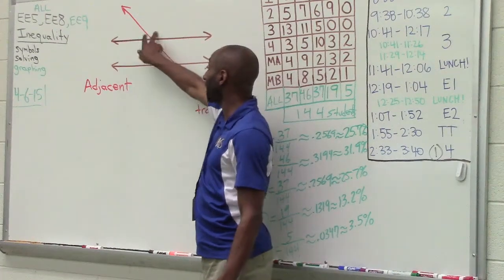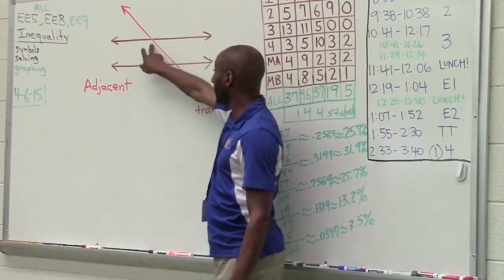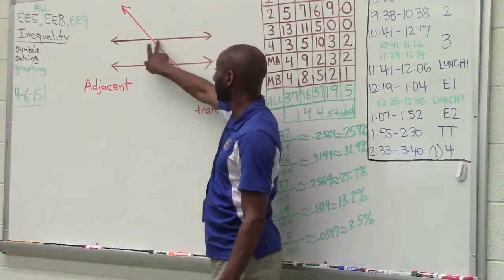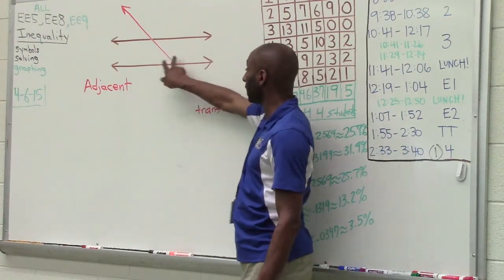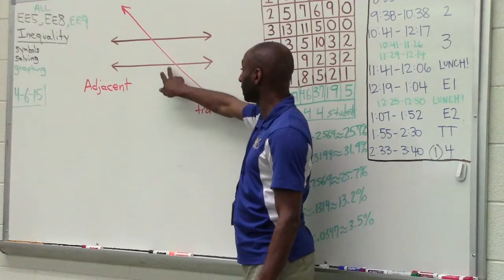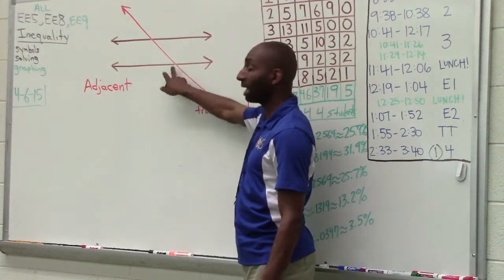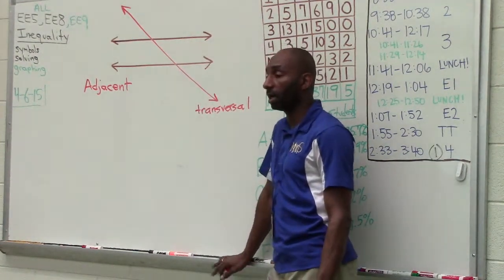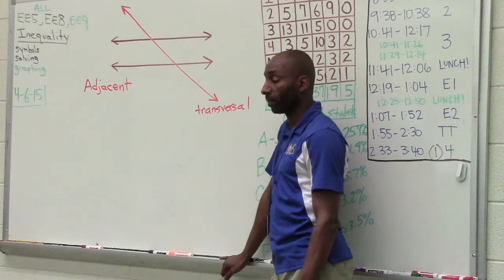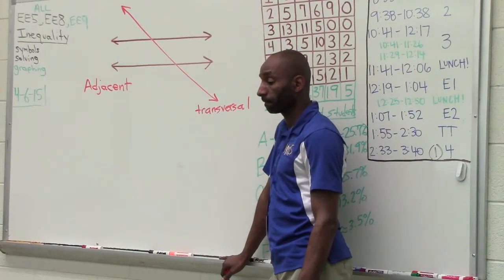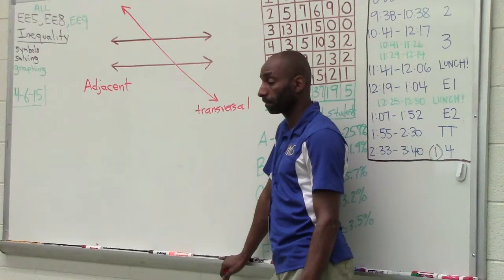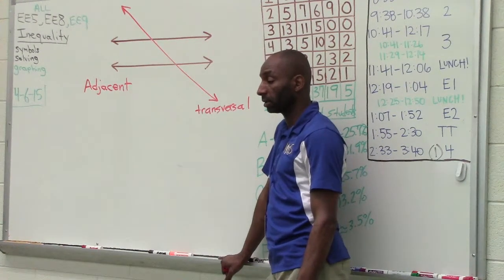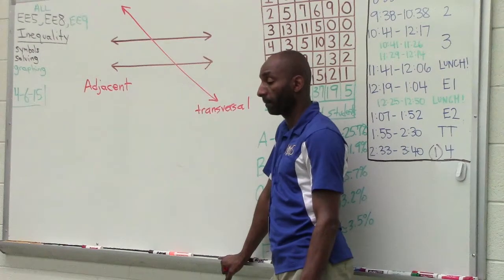They are side by side. These 2 angles right here are side by side. Therefore, they are adjacent.